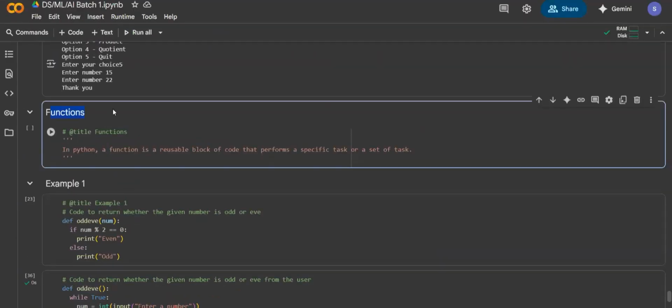Any doubts? Any doubts regarding the functions? Okay.